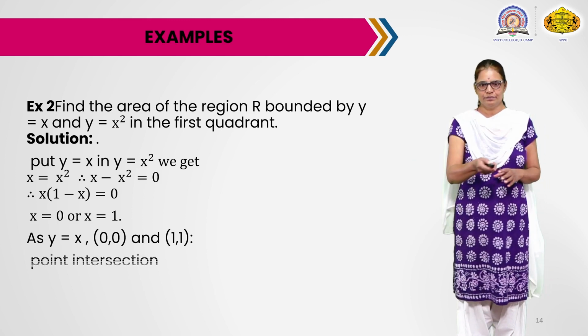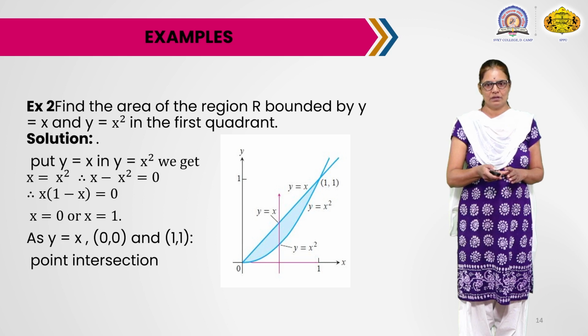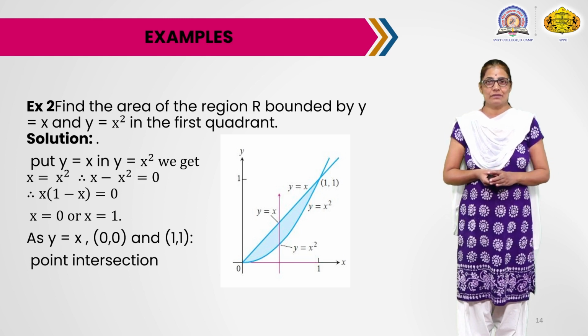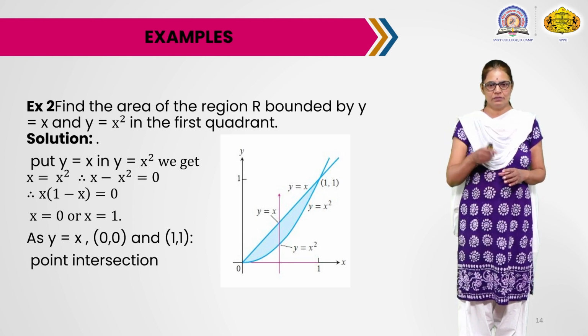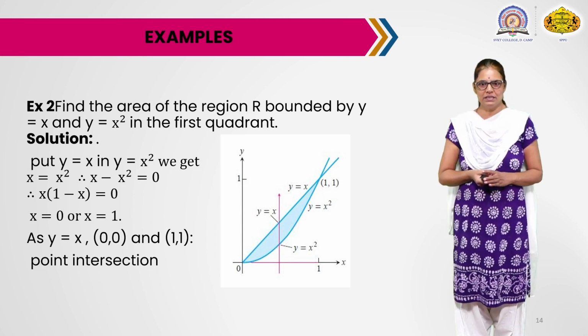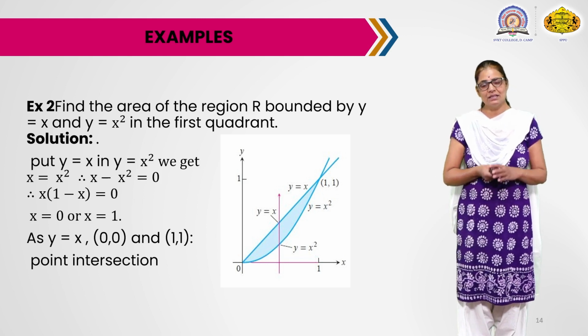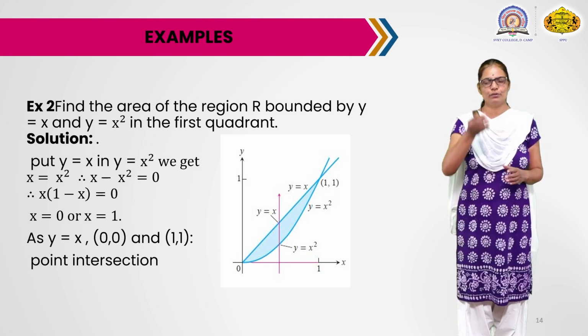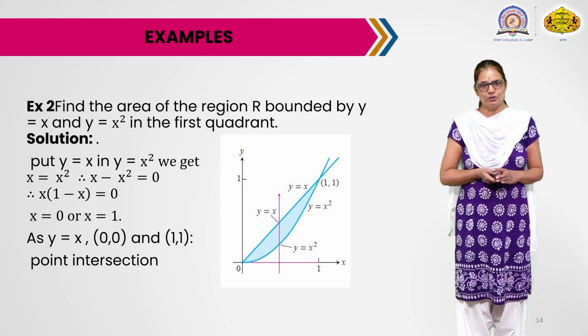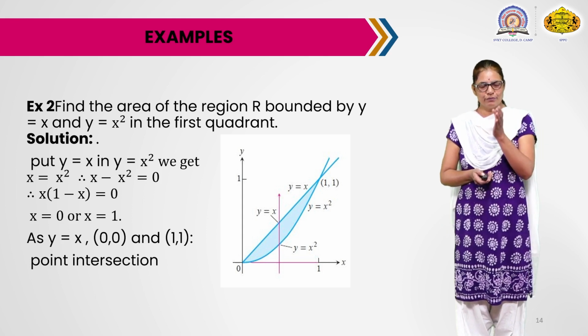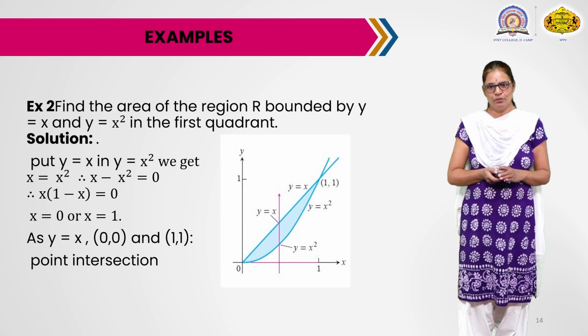Now draw both the graphs here. So this is the graph. We first draw the straight line y equals x, then y equals x square is a parabola. Their points of intersection: the first point is (0, 0), that is the origin, and another point is (1, 1). To integrate this we have to express the region either as type 1 or type 2. Suppose we express the region as type 1. So for that we integrate first with respect to y and then with respect to x.